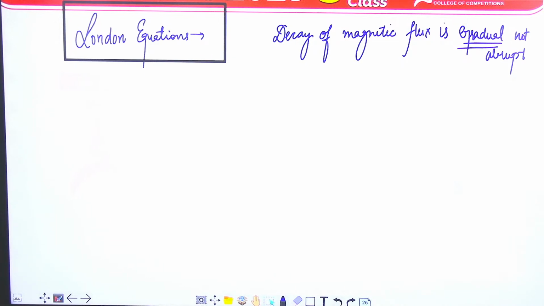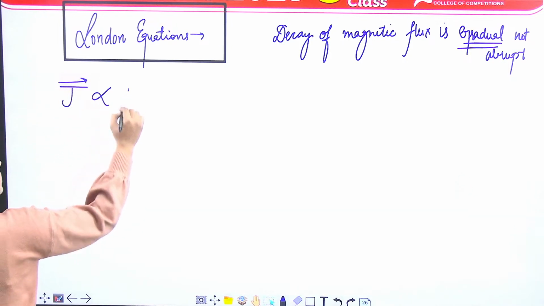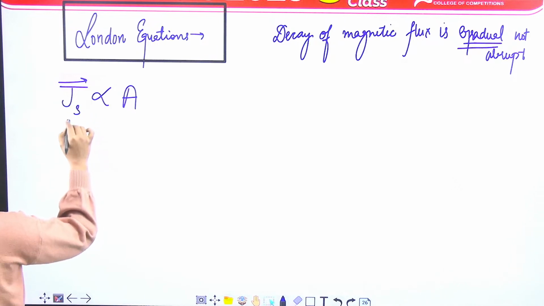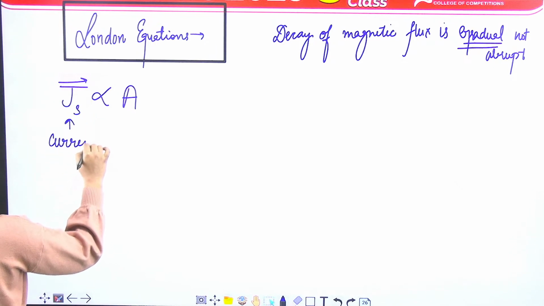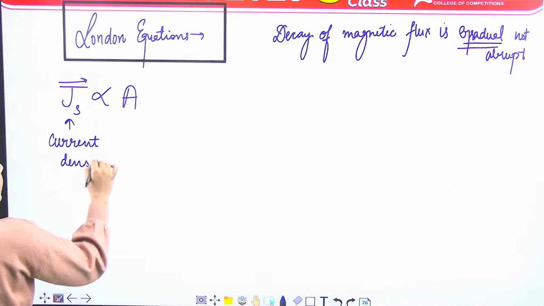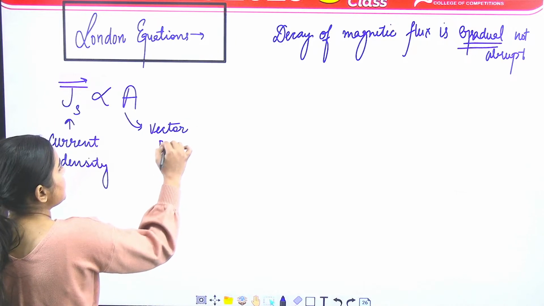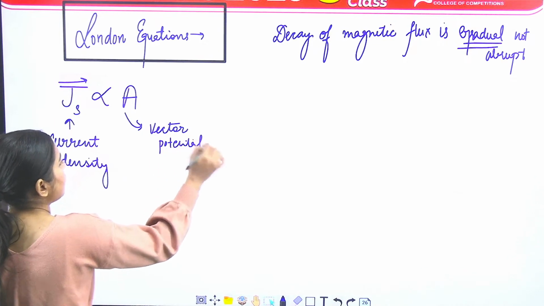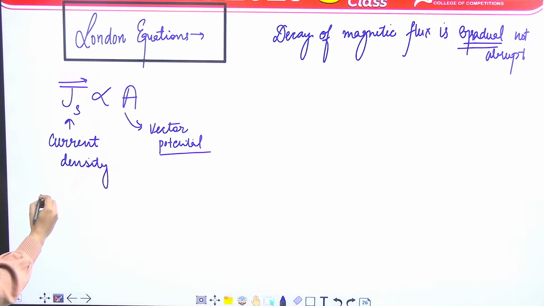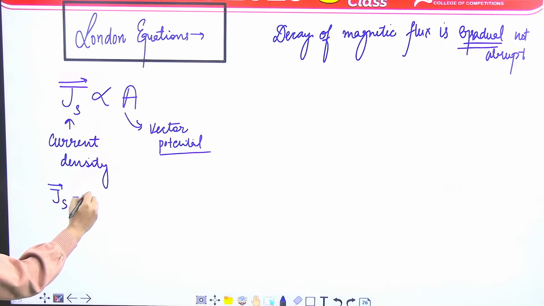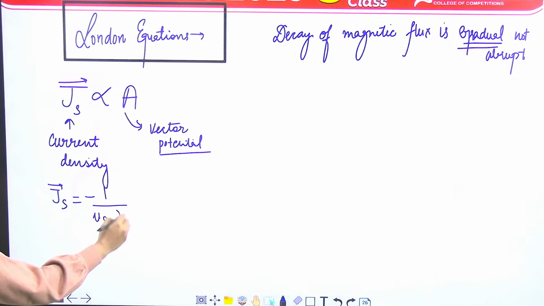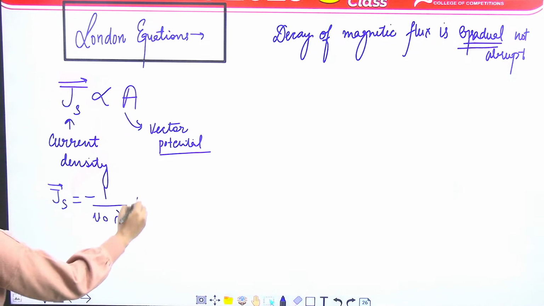Okay, superconducting state में current density is directly proportional to vector potential A. In superconductors, the current density is directly proportional to vector potential A. ये क्या होती है, current density. What is this? This is the current density and what is this? This is the vector potential. आपको पता है B is equal to del cross A, तो है ना, ये वही वाली vector potential है. और इसको हम लिखते हैं by introducing a constant mu naught lambda L squared.